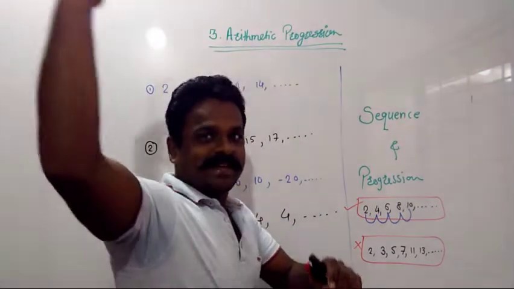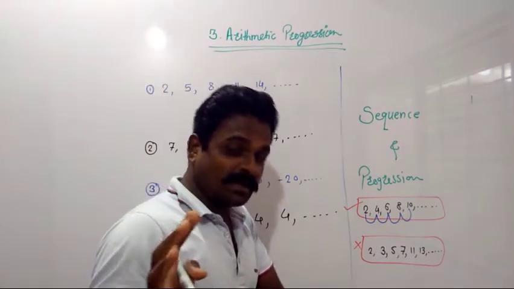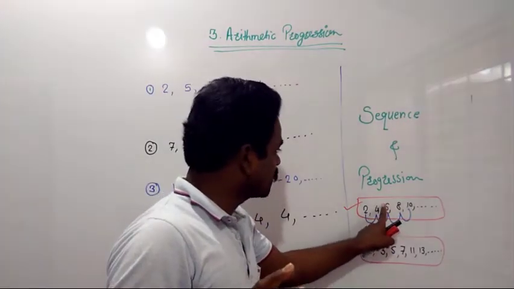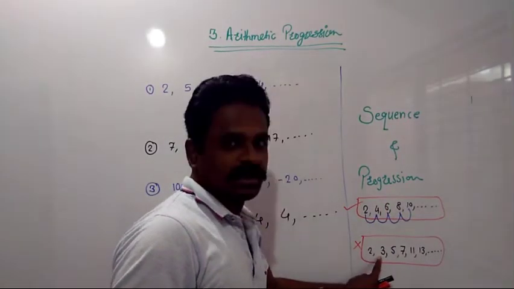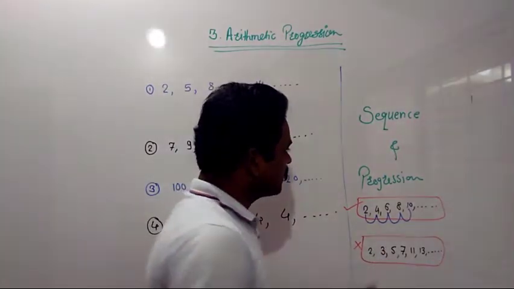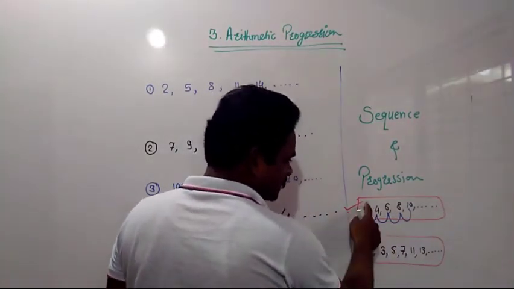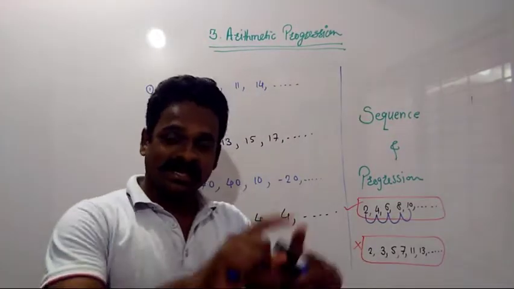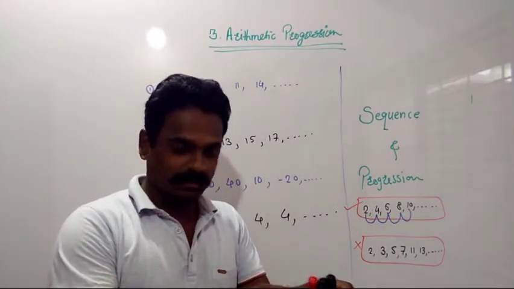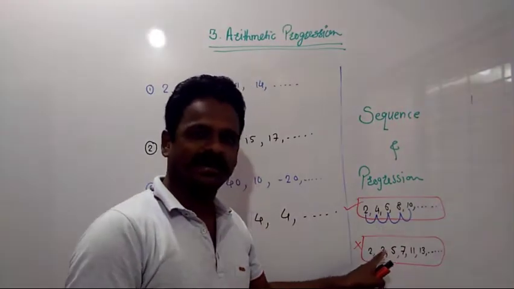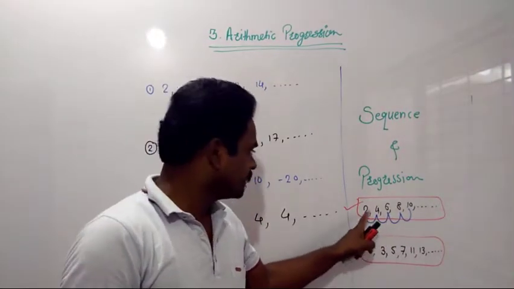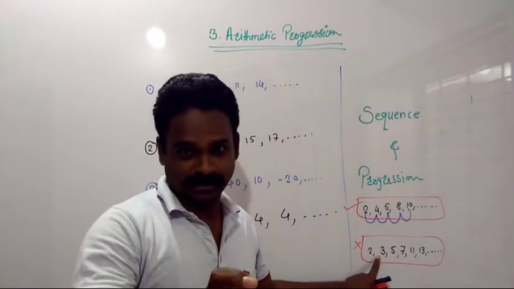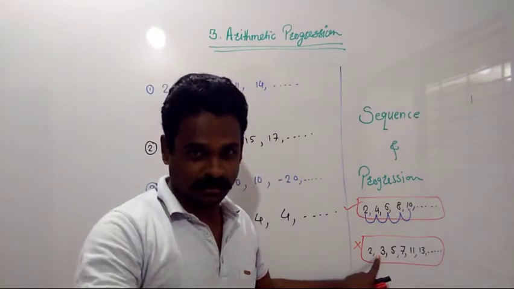If we need to find the nth term, then a fixed pattern should be there. Here the fixed pattern is there, that's why this is a progression, but this is not a progression. Both are sequences. Sequence is a collection of numbers which are bounded by a definite order and definite rule. Here the definite rule is what? We have taken only the prime numbers. That is the definite rule.